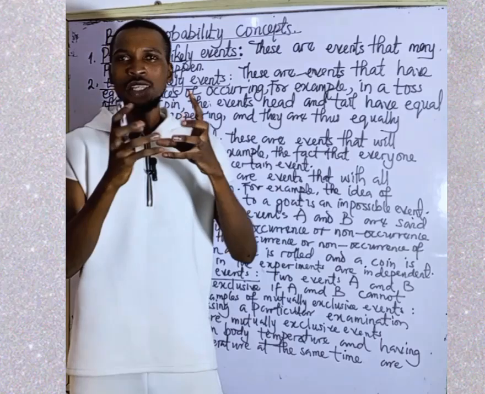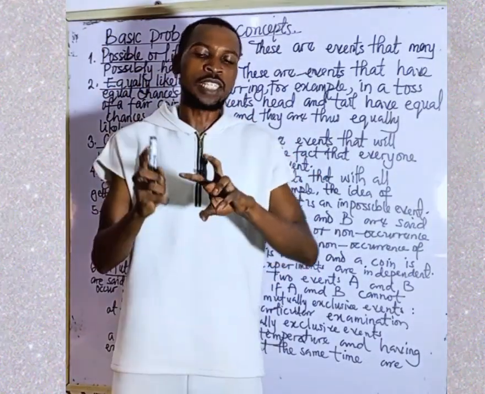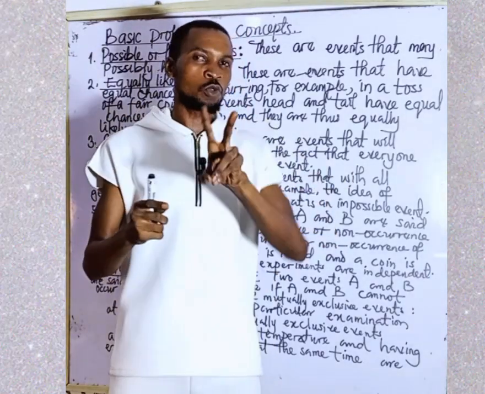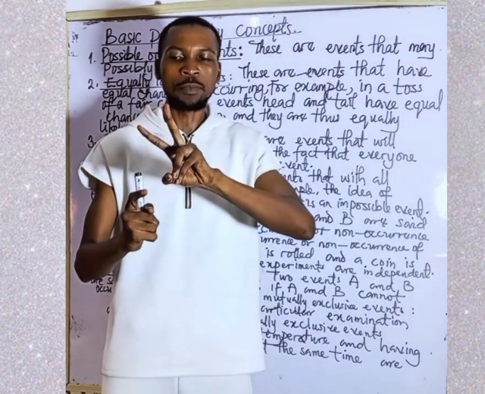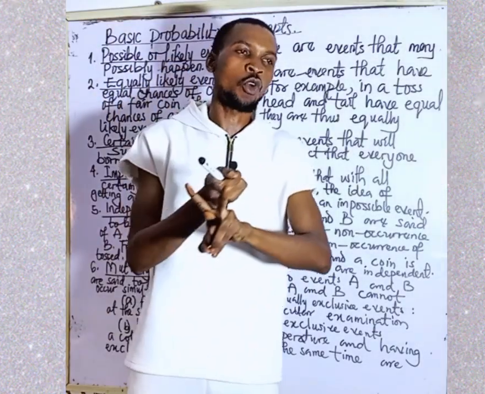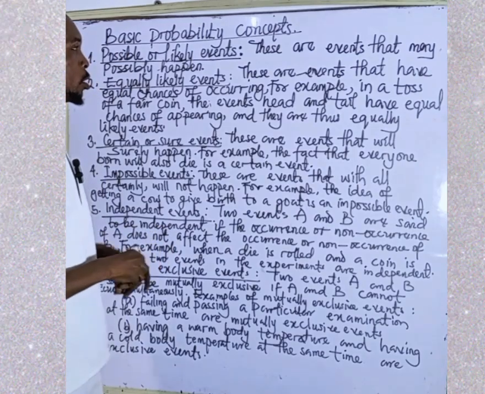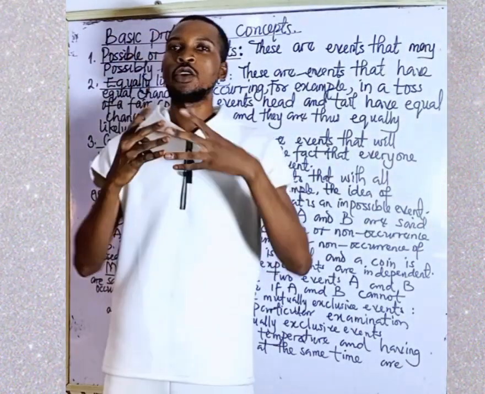So you must understand independent events and mutually exclusive events. Independent event means that as A is occurring, it does not affect B. But mutually exclusive event is saying that if A occurs, B can never occur at that time, and if B occurs, A can never occur at that time. So this is the summary of the basic probability concepts. In my next video, we'll be looking at the calculation aspects under probability.